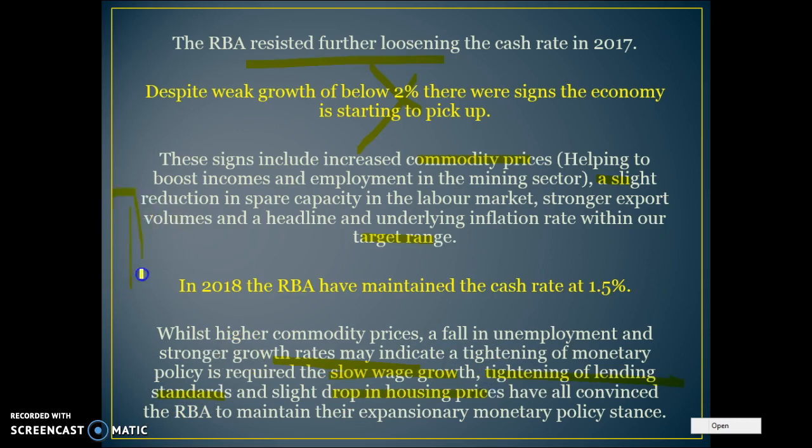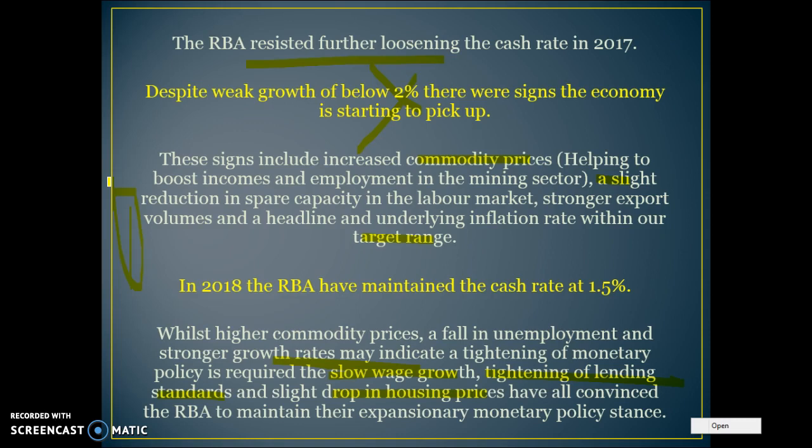So basically what you're trying to do for this last mark is just say that there's been conflicting signs in the last 2 years. Conflicting signs, some things showing the economy is going better, that's likely to lead to higher inflation. Provide 1 or 2 examples. Higher commodity prices, the fall in unemployment. However, slow wage growth and the drop in housing prices are 2 good examples. We've kept the interest rates the same.